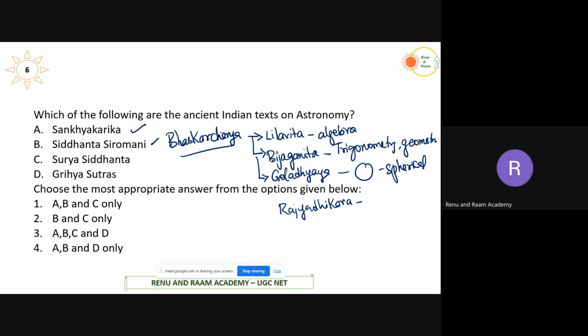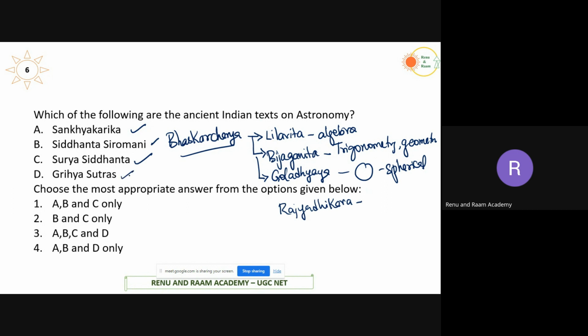Coming to the next one, Surya Siddhanta. Surya Siddhanta is a book which talks about various discussions related to astronomical treatise. It is considered to be one of the earliest books which talks about the motions of planets. So Surya Siddhanta is also a book related to astronomy.